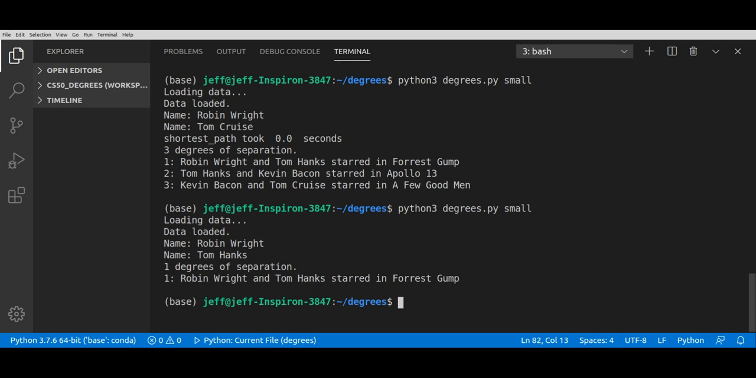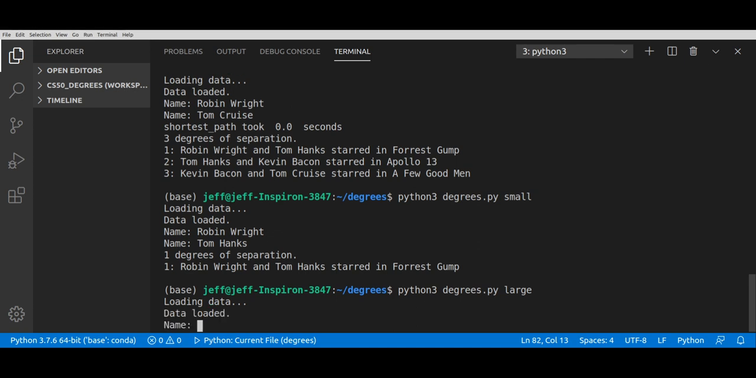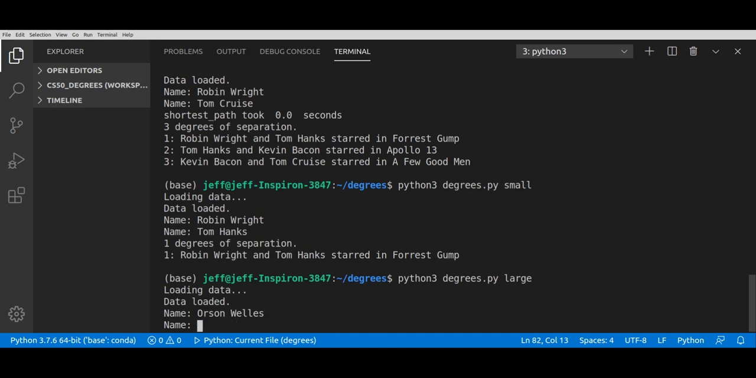Now we're going to shift over to the larger database. And this takes a little longer to load. And we're going to look at, in this case, we have some of the older actors available to us. And I'm going to use Orson Welles. And we'll look at him with Jim Carrey.